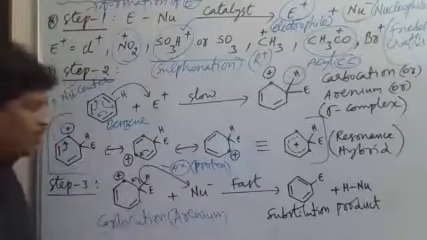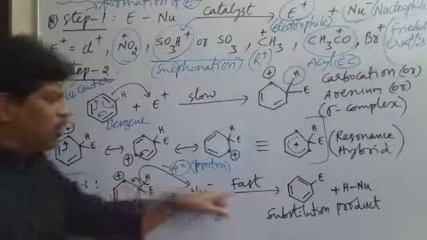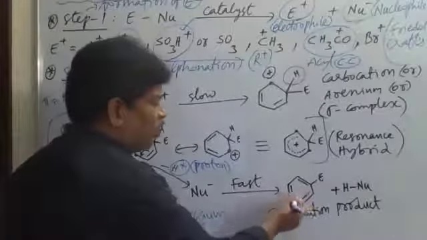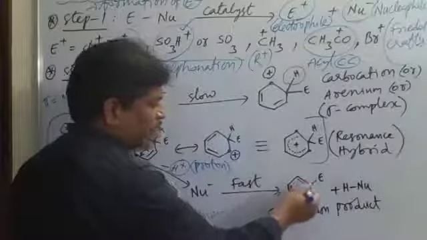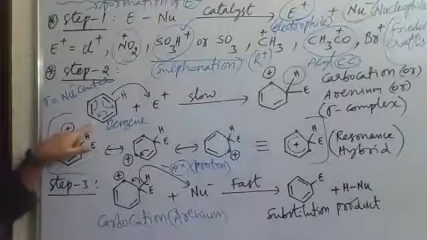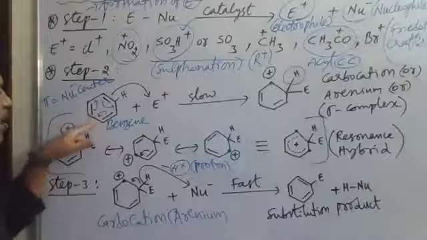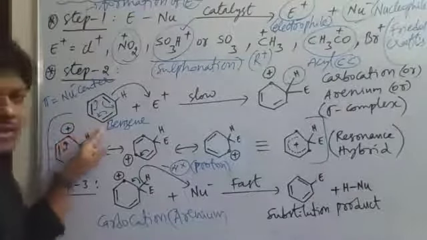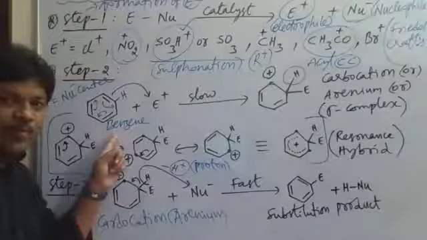So removal of proton is the third step. Nu minus removes the proton to give the substitution product. In this substitution product, again there are 3 pi bonds. Benzene initially has 3 pi bonds because of alternate pi bonds, and as it follows Huckel's 4n+2 rule, it is an aromatic compound.